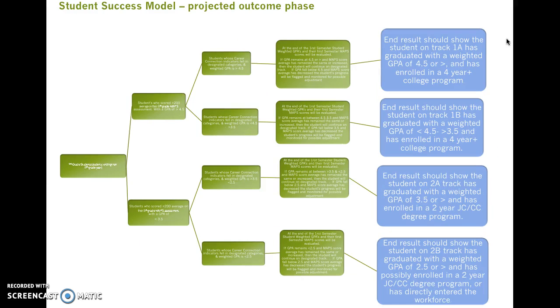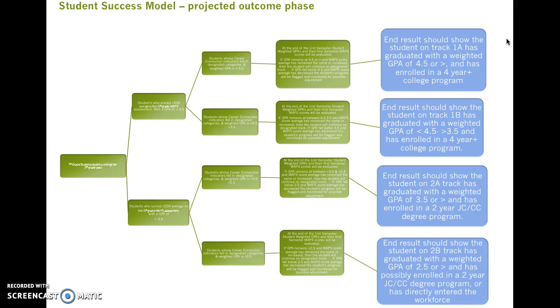This slide indicates the end results. An end result for a track 1A student would be that they are enrolled in a 4-year university program. A track 1B student would be enrolled in a 2-year junior college or community college academic transfer program. An academic transfer program allows the student to take 2 years of general ed coursework at a community college and then transfer to the university system and be enrolled at junior status.